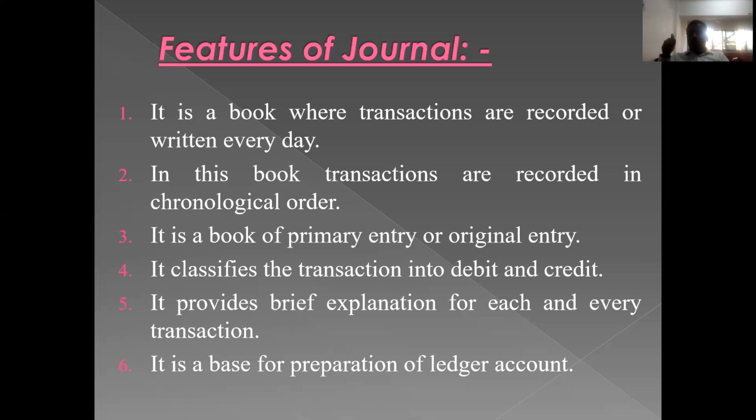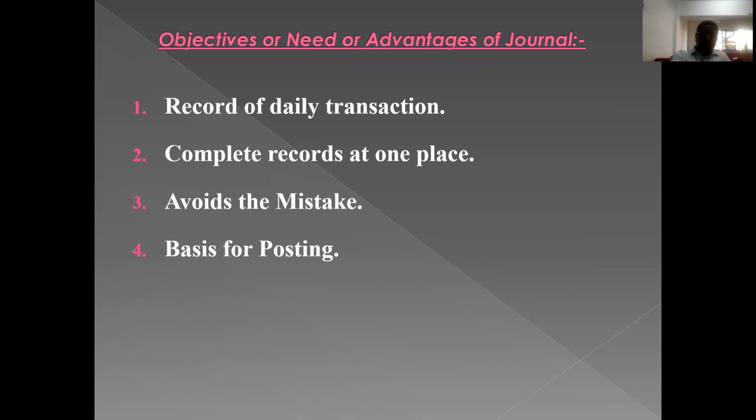First of all, journal is a book in which transactions are recorded on a day-to-day basis, in chronological order, and it is a book of original entry or prime entry. It classifies transactions into debit and credit, and it gives brief explanation for each and every business transaction. And the last one is it is a base for preparation of ledger accounts. So these are six important features or characteristics of journal.